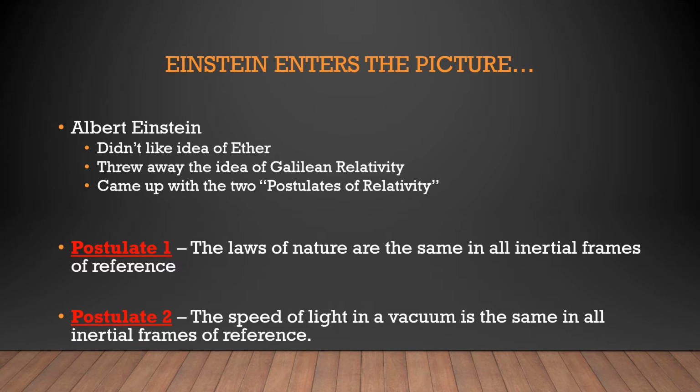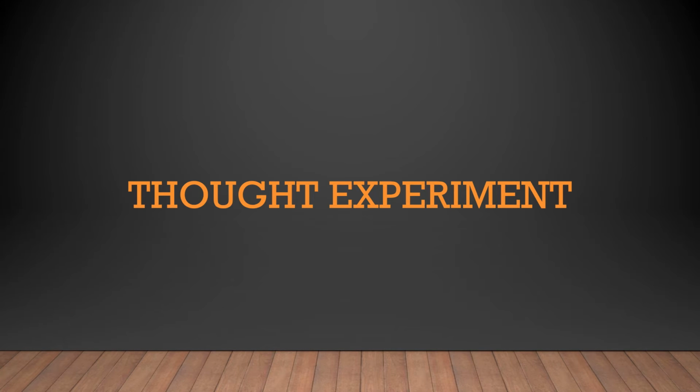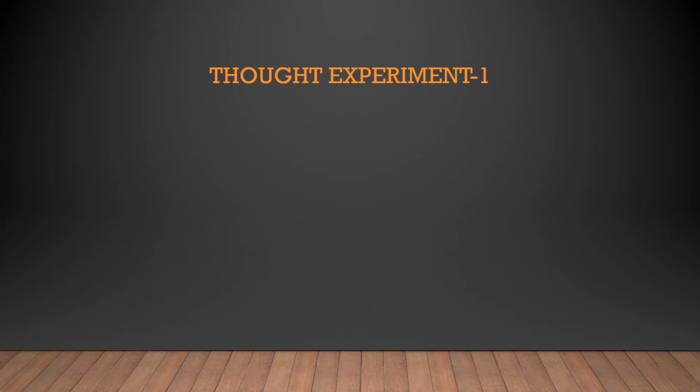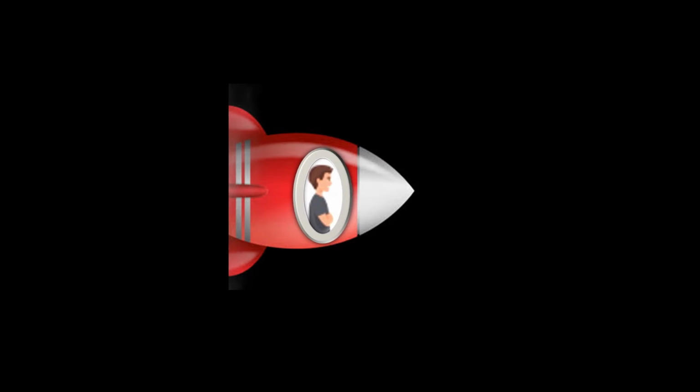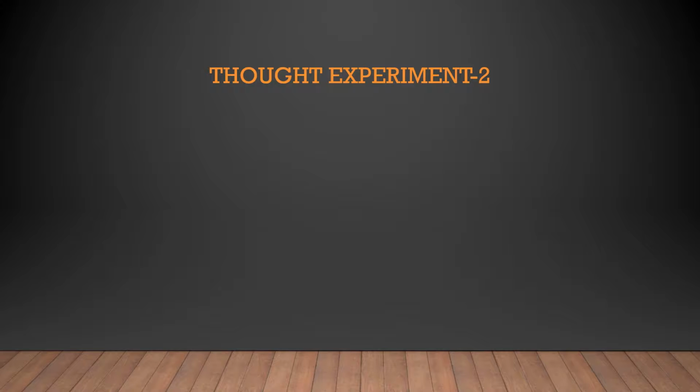The genius of Einstein lies in his thought experiments. Let's discuss some thought experiments. Thought experiment number 1: what happens if you are moving in a spaceship with constant velocity without any jerk or vibration, and there is nothing outside which is moving opposite to you? Then one can't differentiate whether he is in a state of motion or rest.